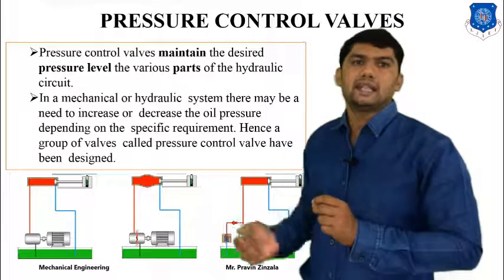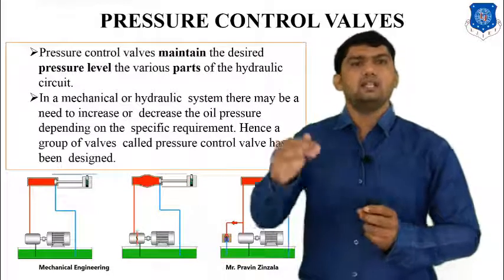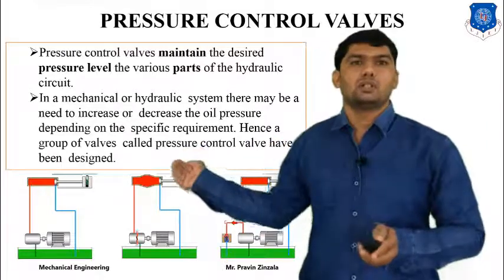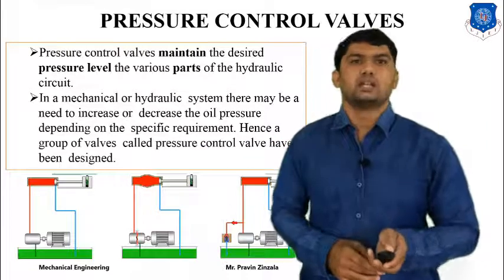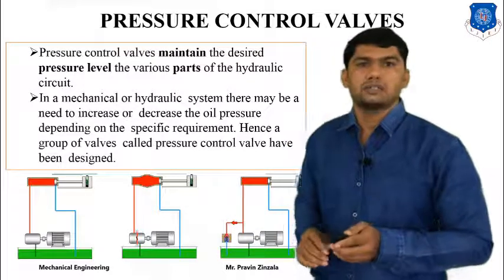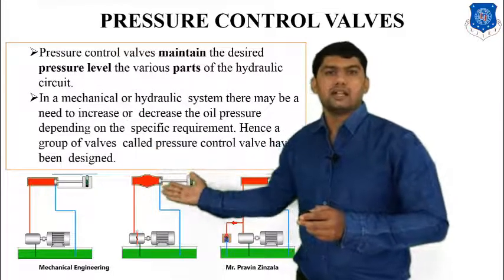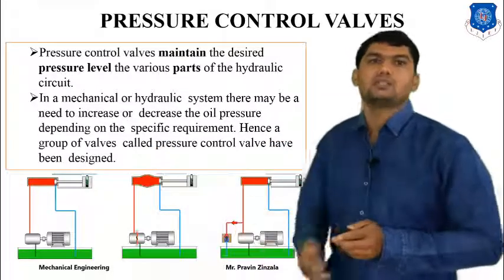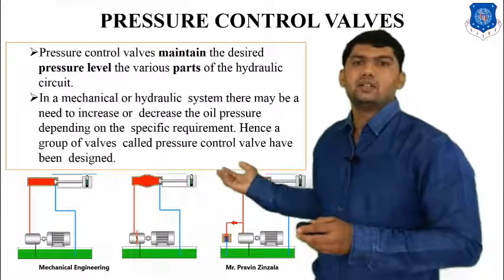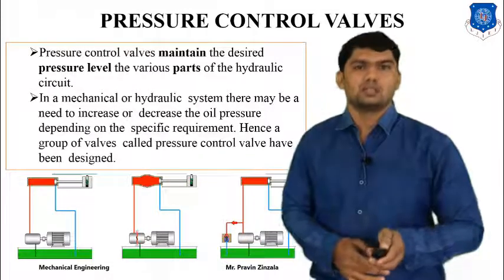Or we can also say that the pressure control valve is one type of safety valve. It will save our system and operate the hydraulic system according to our desired pressure or desired safety aspect. So that is the requirement of our pressure control valve. And you can also see the normal system and the safe system. In the diagrams, you can easily differentiate between the normal system and the system with a pressure control valve.